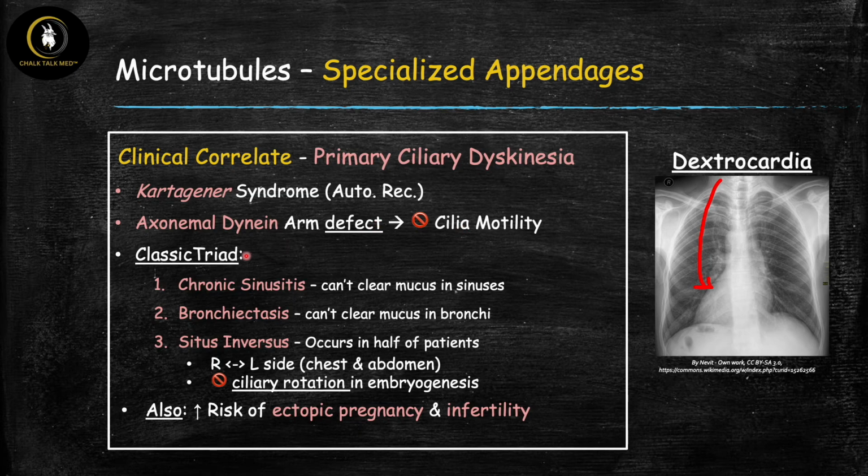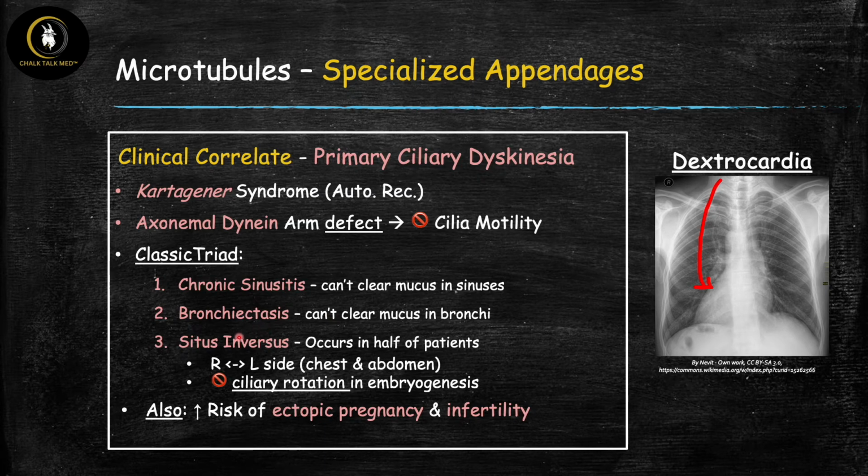Now, classically, this disease is going to present with a triad, especially on your exam questions. And this triad is chronic sinusitis, bronchiectasis, and something known as situs inversus. So 1 and 2 here are very easy to explain, right? Because we have cilia in the respiratory tract. Therefore, if you can't clear mucus in the sinuses, you can get inflammation and sinusitis. If you can't clear mucus in the bronchi, you're going to get bronchial inflammation and bronchiectasis.